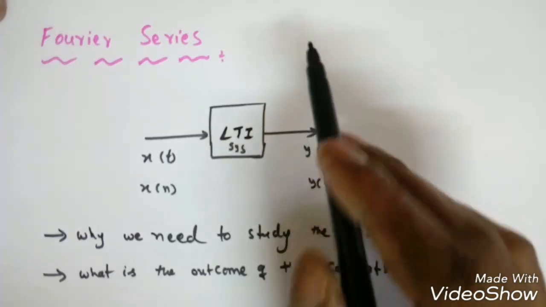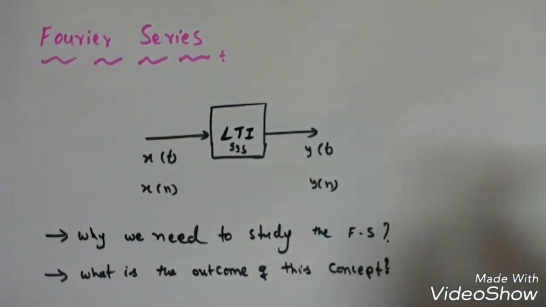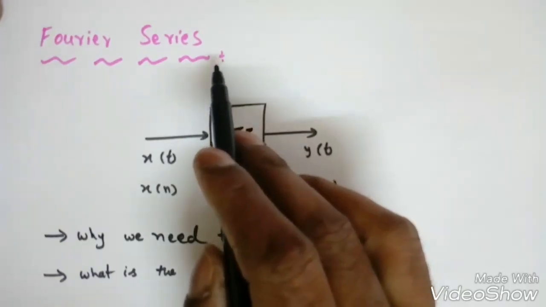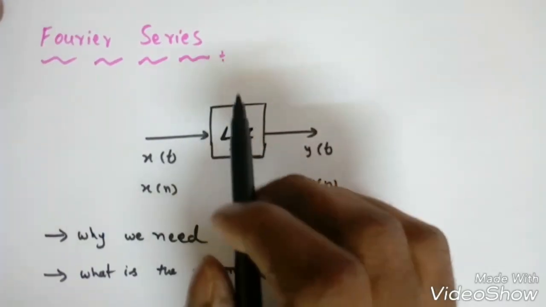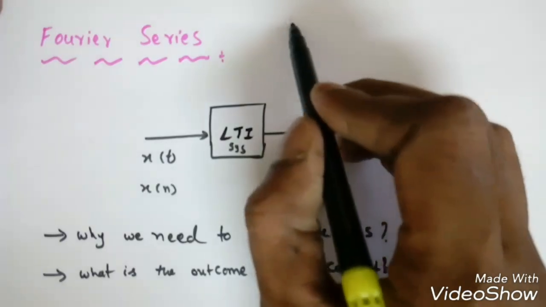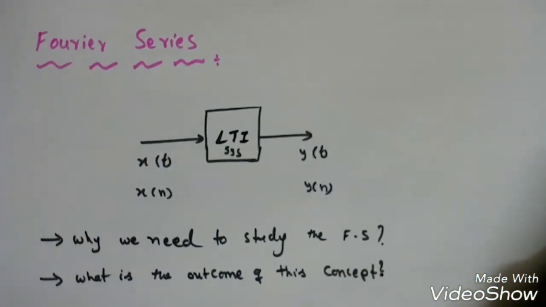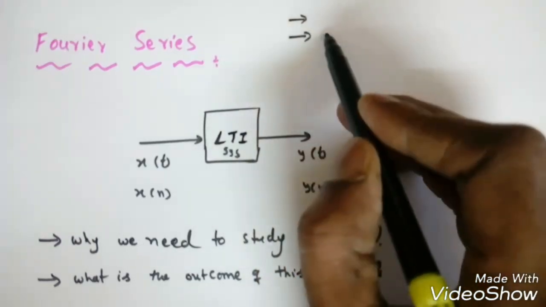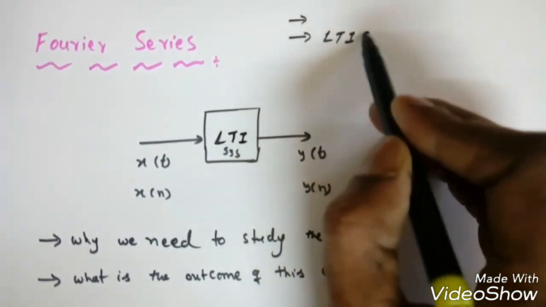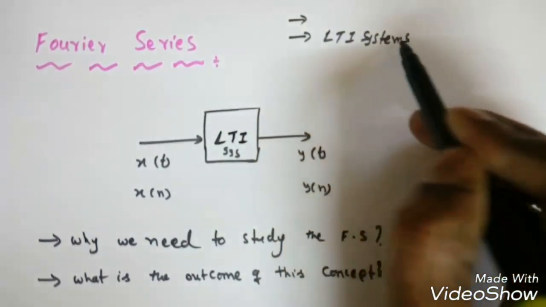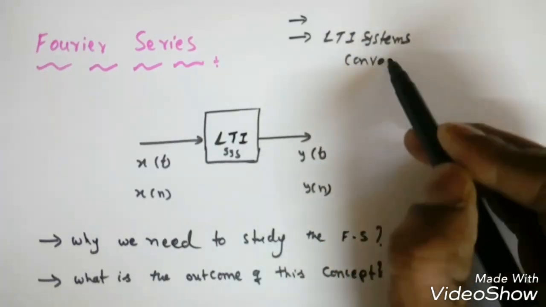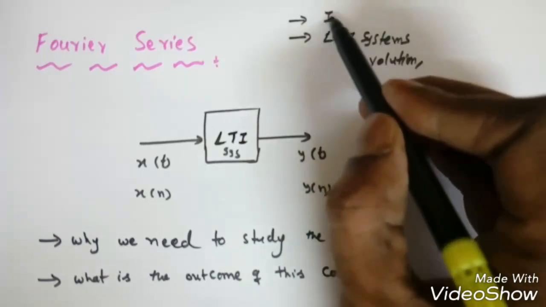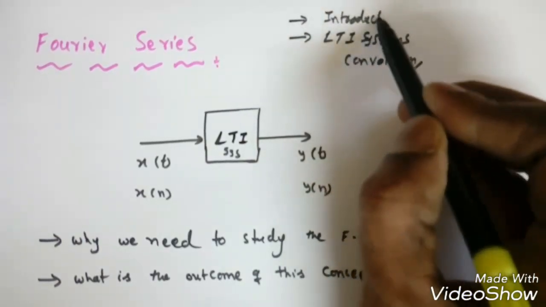Good evening, everyone. So this is the first lecture after so many days. I'm starting again the signals and systems. I already discussed the introduction, that is, basic types of signals, etc., from chapter 1. Similarly, we discussed the LTI systems. And in this we have known what is the convolution, what are the LTI system properties. This is the introduction to signals and systems, right?